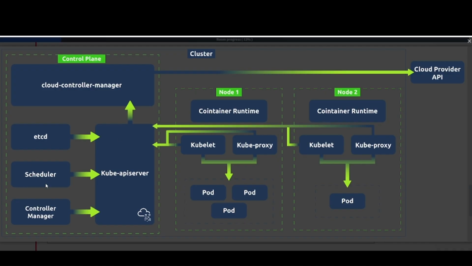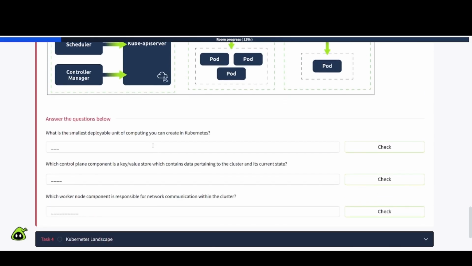So we have etcd, scheduler, controller manager, and the API server. They have the cloud controller manager up here in the control plane. Here in the center, we have the other items. Node 1 says container runtime, kubelet, kube-proxy, pod, and the other one seems similar as well. Node 2, then it goes from the cloud controller manager to the cloud provider API there, and this is the entire cluster from what I can gather from this. All right, so some good information there.